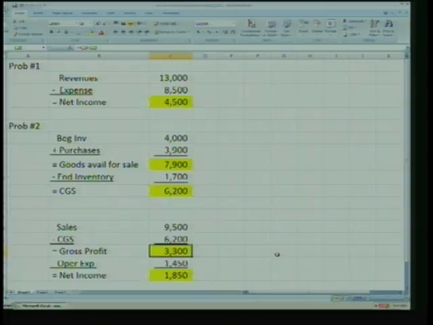I want you to know the equations that you need to know and have confidence in them, okay? Just because you see something extra, don't throw it in there, all right? Because in real life, you'll see other things besides the given information. So I want you to be able to discern what you need and what you don't need, okay? All right, any questions on that? If not, let's switch over to the PowerPoints.